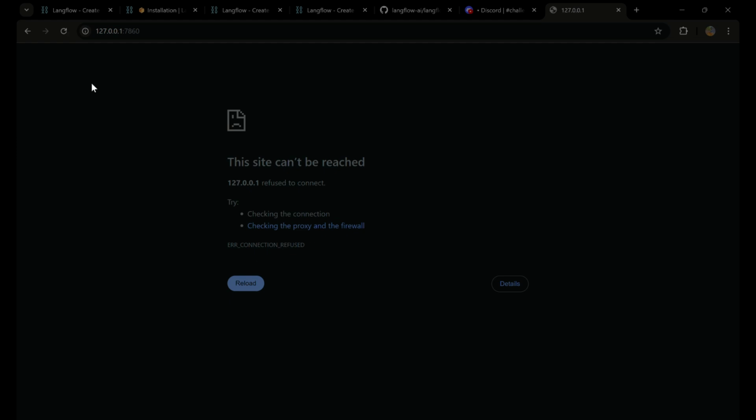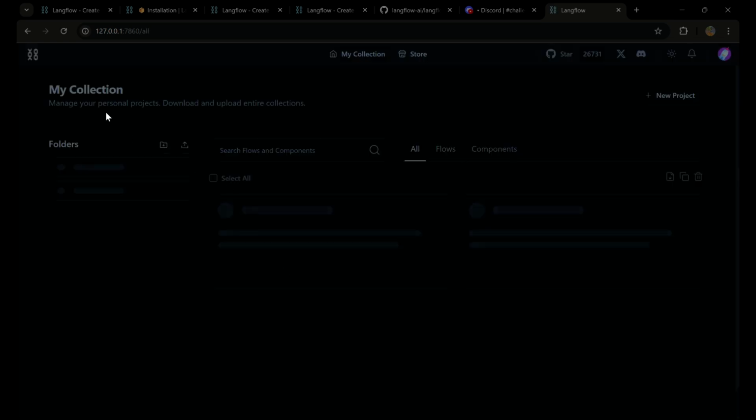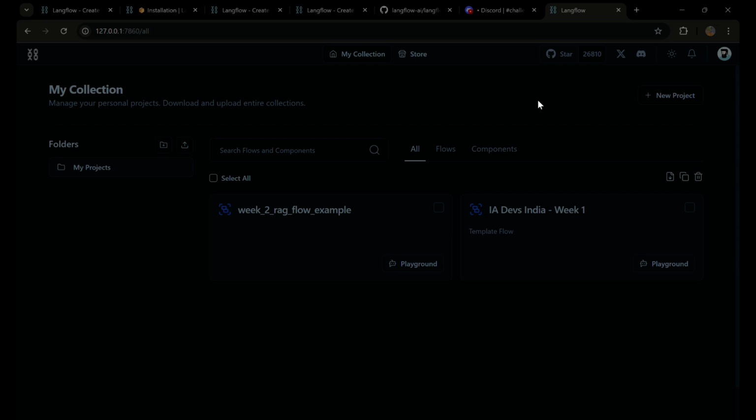Sometimes it takes a few minutes to get started. So if you are not able to view the UI, you just have to refresh it and you can see the UI. So here you can see we have a collections page and you can create your own projects over here. Right now I've imported the two pipelines for the competition. So this one was for challenge 1 and this one is for challenge 2. So let me walk you through the challenge 1 pipeline.